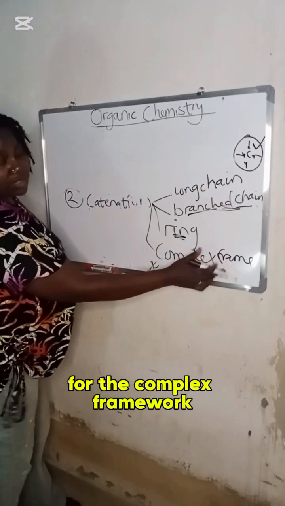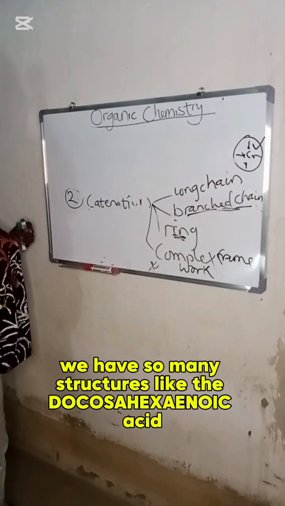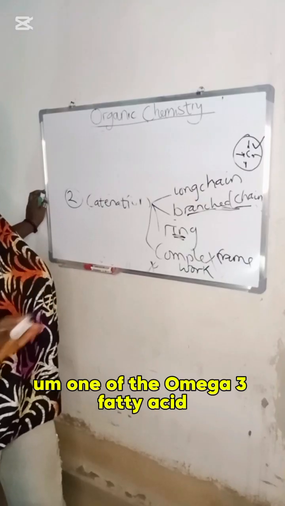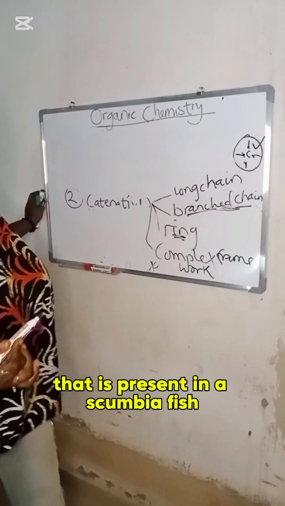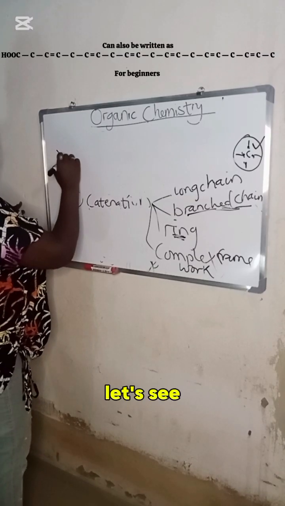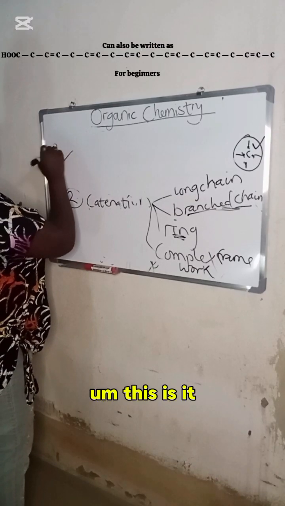For the complex framework, we have so many structures like the docosahexaenoic acid, one of the omega-3 fatty acids that is present in scumbia fish. They are complex molecules.